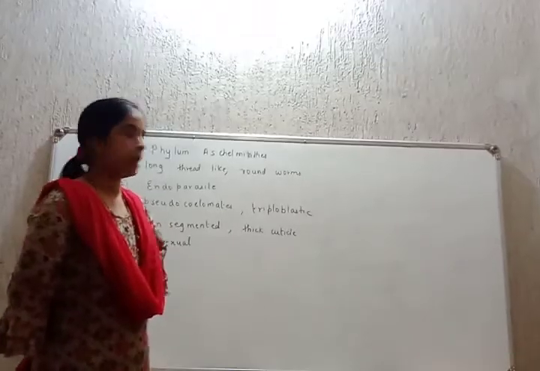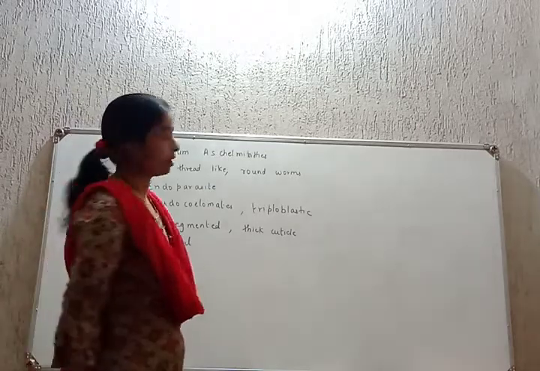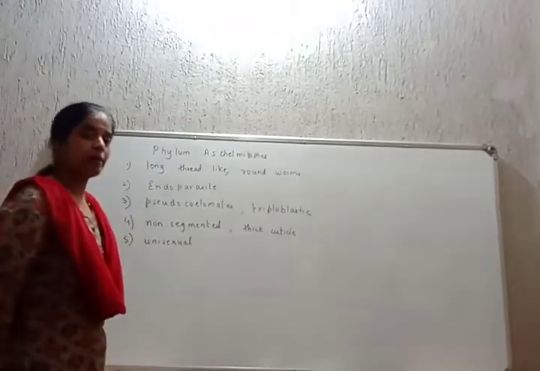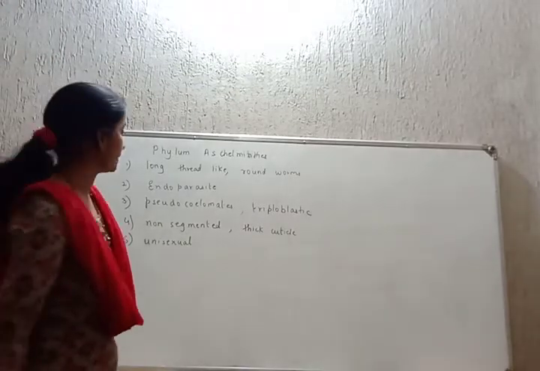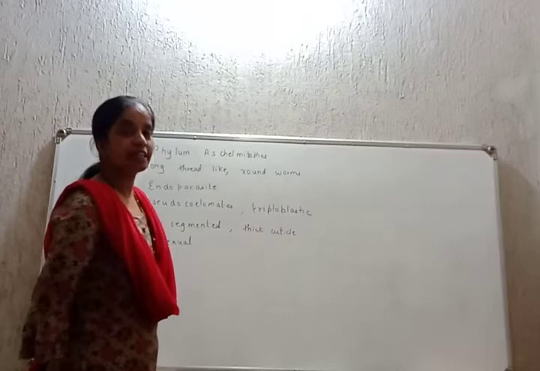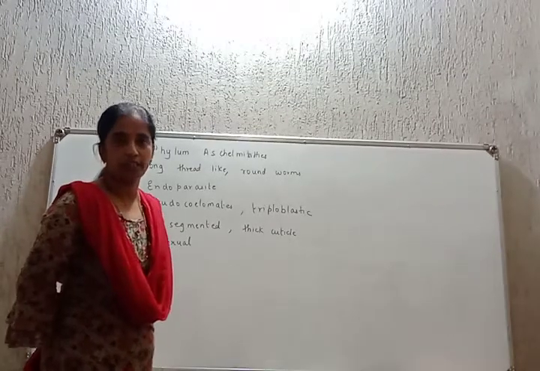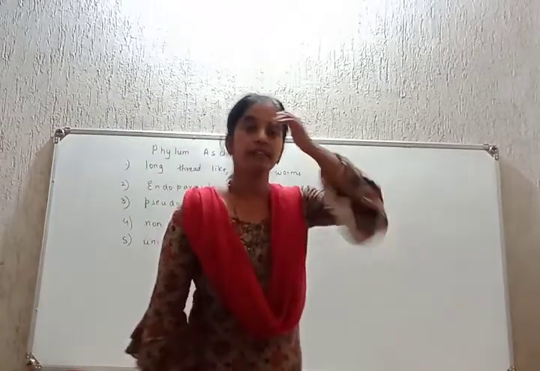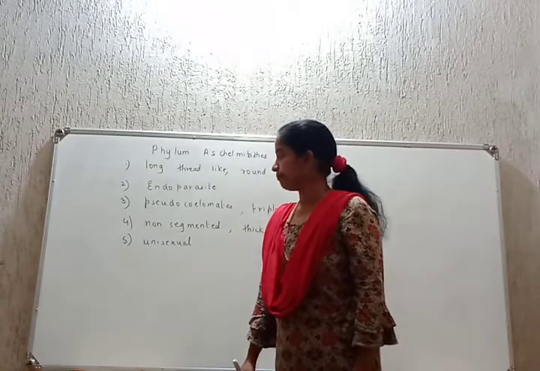Triploblastic, meaning with 3 germ layers: ectoderm, endoderm, mesoderm. They have a non-segmented body, meaning the body cannot be divided into smaller similar units. Their body is covered with a thick cuticle and they are unisexual, meaning they have either male reproductive organs or female reproductive organs.